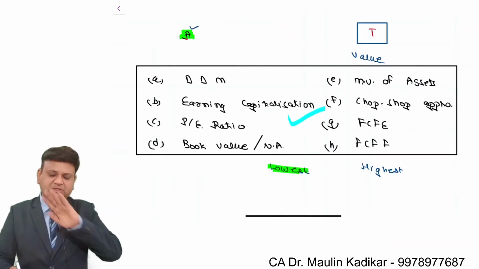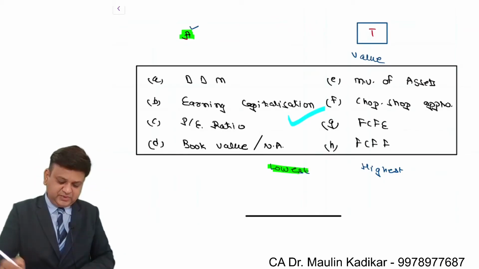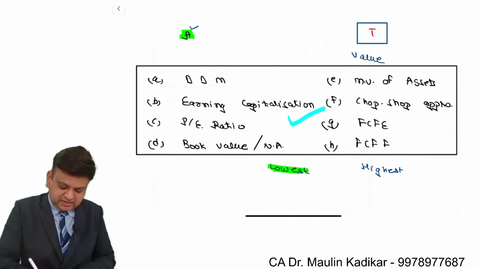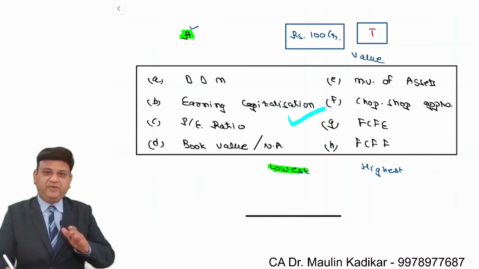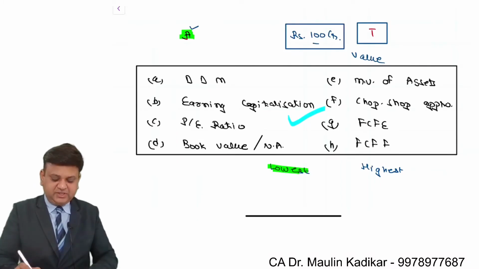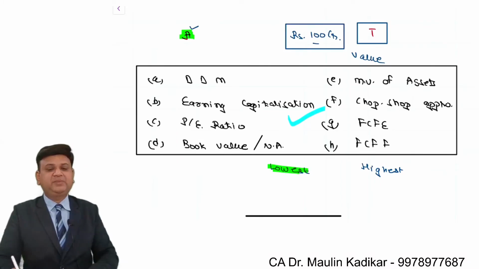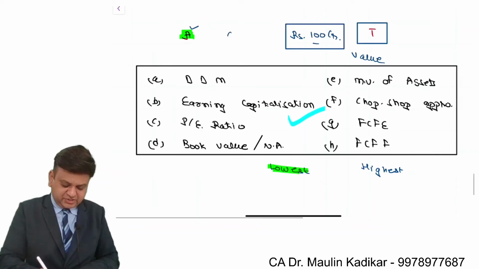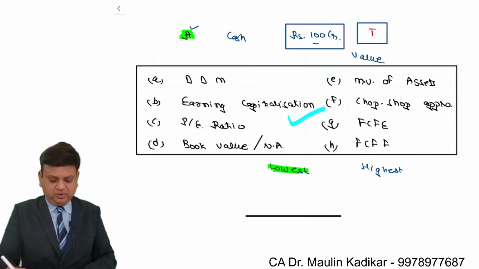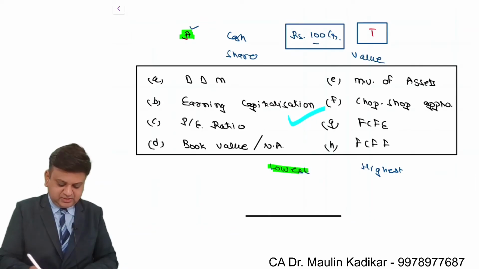Now let us say that after too much discussion, it has been decided that the value of the target company is, let us say, rupees 100 crore. The discussion went on and the valuation is now 100 crore. Now for the purpose of discharging consideration, there are two methods. One is that you may discharge the consideration in the form of cash, and in that case there is no issue. The other is that you may issue shares.